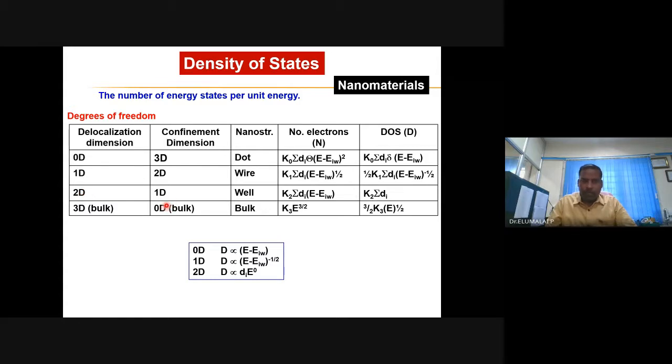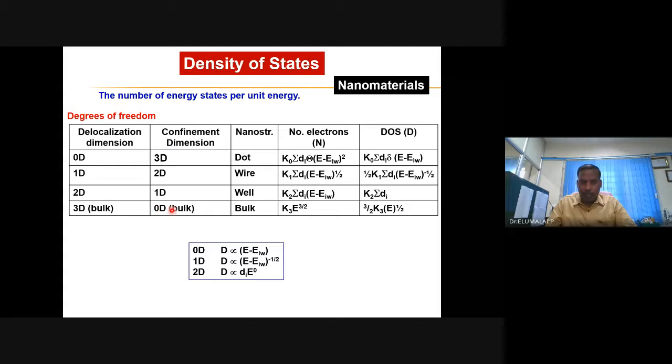If there is no confinement in the material, the charge carrier confinement, it refers to bulk. Delocalization dimensions available are 3 in the bulk. So the corresponding nanostructures are quantum dots, nanowire, nanotube, quantum well, and if no confinement, it refers to bulk material.